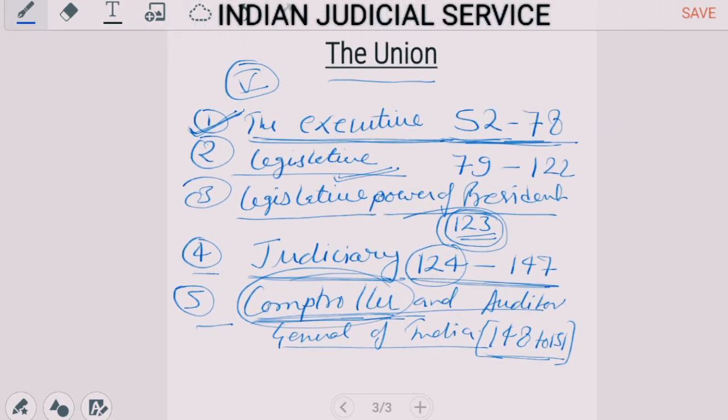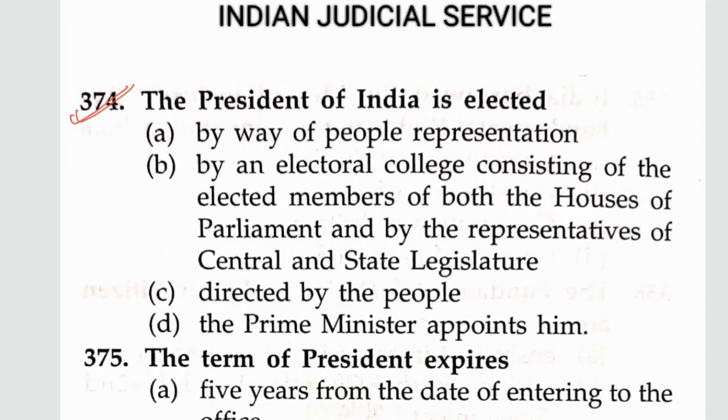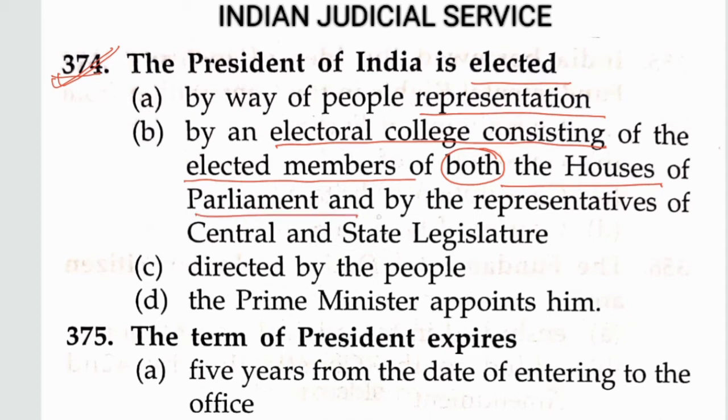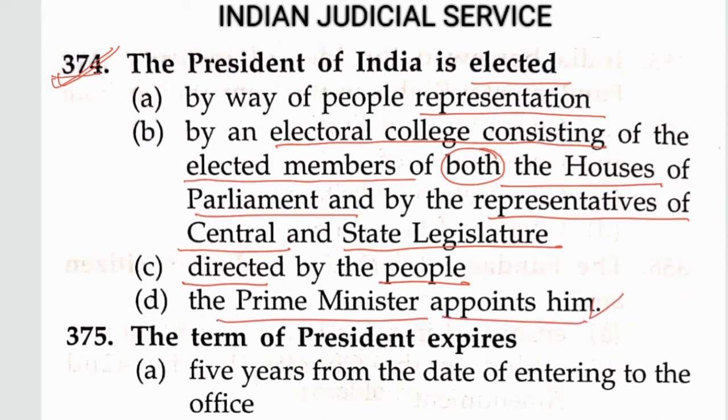Now come to our questions. Question number 374. In the previous video we discussed till 373. The first question: the President of India is elected, option A, by way of people's representation. Option B, by an electoral college consisting of the elected members of both houses of Parliament and the representatives of central and state legislatures. Option C, directly by the people, and option D, the Prime Minister appoints him. So it's absolutely wrong.